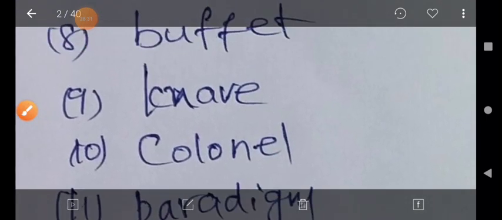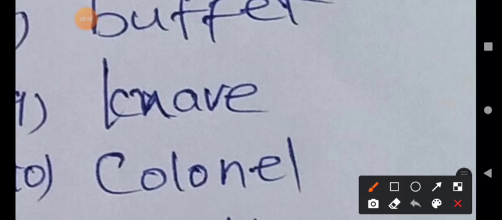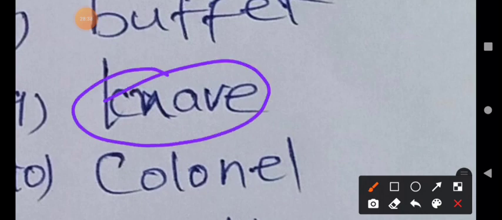And then the ninth one. Please listen carefully. The ninth one is KNAVE. Which is the silent letter, my dear students?